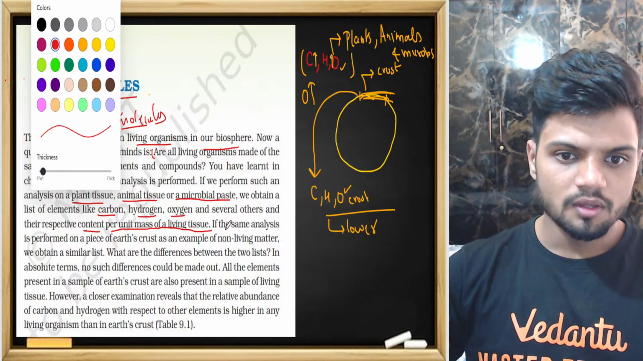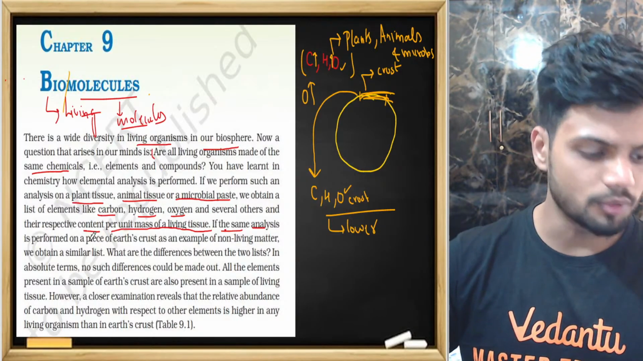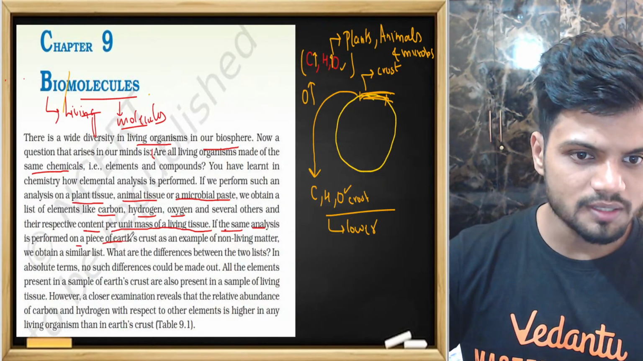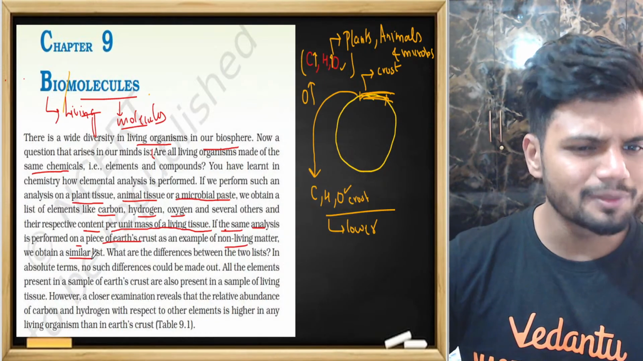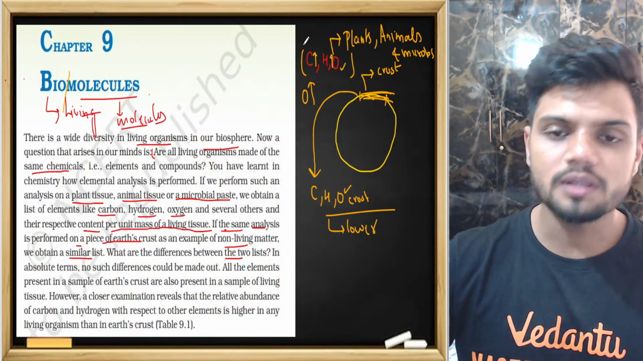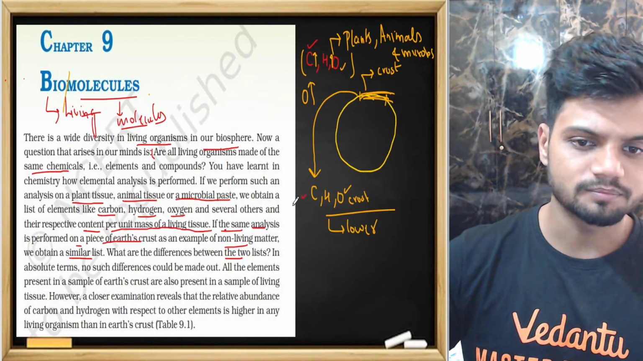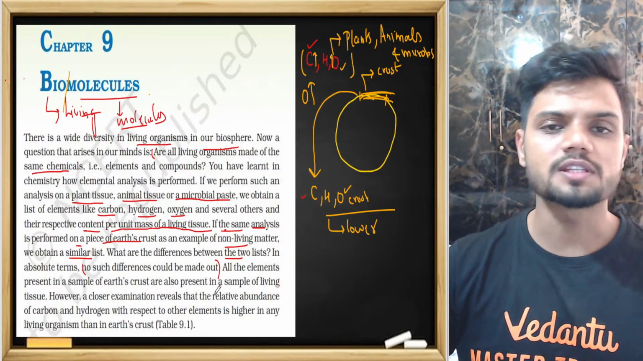So if the same analysis is performed on a piece of Earth's crust, an example of non-living matter, we obtain a similar list. Then what is the difference between the two lists? That is, what is the difference between living and non-living? In absolute terms, there is no such difference between them.